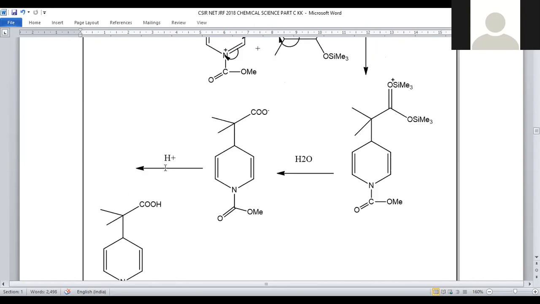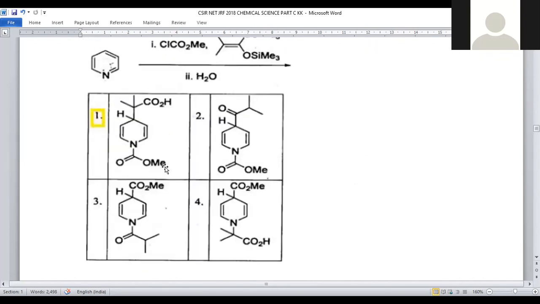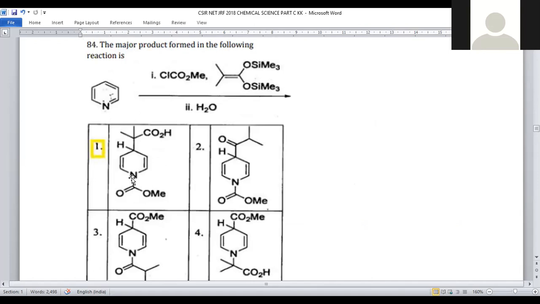So this is the final product in this transformation. So what will it be? Compound 1 is the right answer, where we have nitrogen with a C double bond OMe and a ring structure having 2 double bonds. So at this fourth position, preferentially we have a side chain with the carboxylic acid. Option number 1 is satisfying.